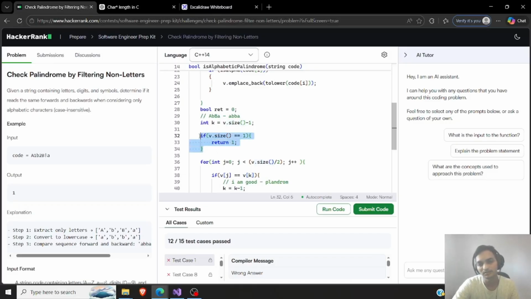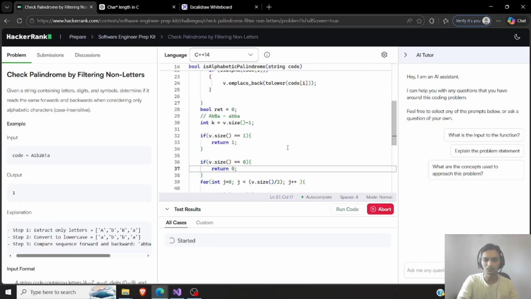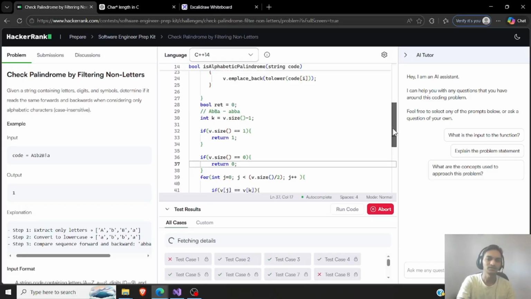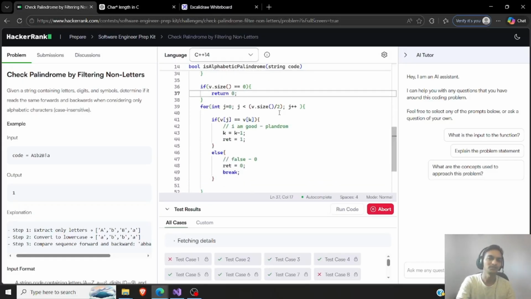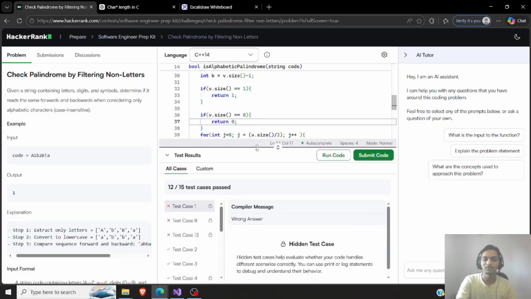Okay, let's just check that. I think that is the cause of this problem. So if this size turns out to be 0, let me return 0, because there is no palindrome, there is no sequence. Maybe that's the part I was missing, because everything else I think is still getting covered, even though I missed the central point. Okay, it still passed. It still failed this 3.